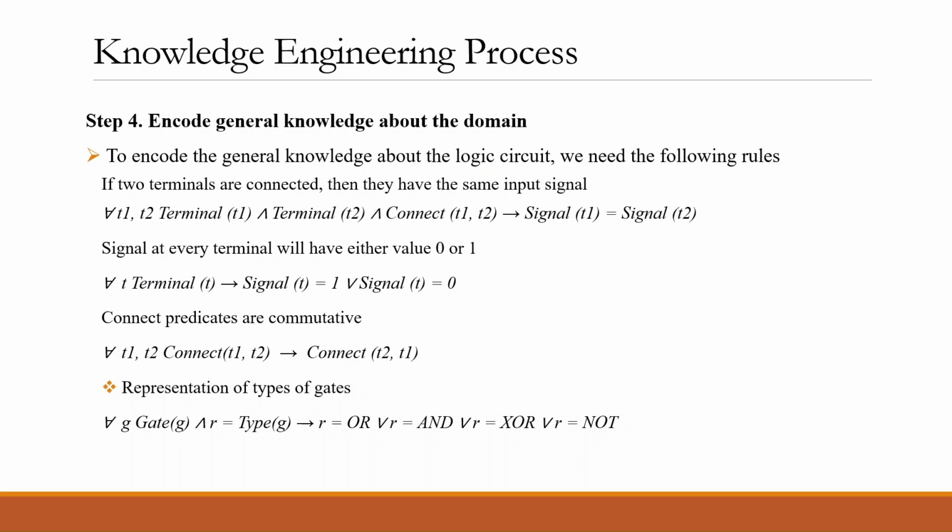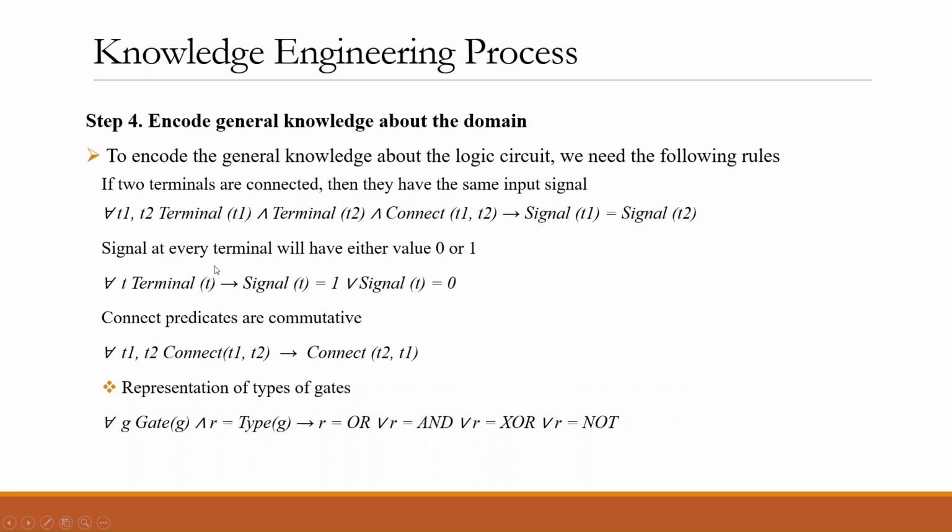Step 4. Encode general knowledge about the domain. To encode the general knowledge about the logic circuit, we need to define rules. And here we have some examples of rules that we can define. If two terminals are connected, then they have the same input signal. So we have here, for any T1, T2, where T1 and T2 are terminals, and there is a connection from terminal T1 to terminal T2, this implies that signal T1 equals signal T2. Okay, so we have the same signal between terminal T1 and terminal T2.